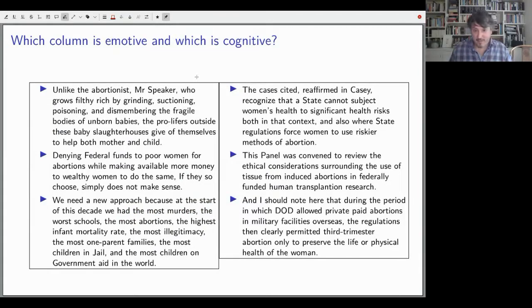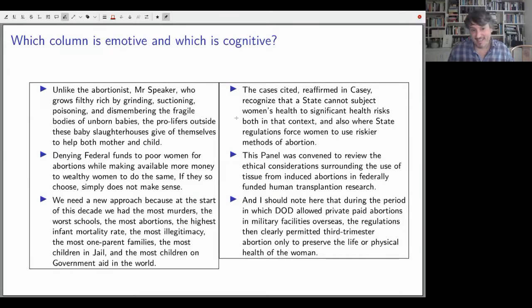These are just a few of the highest and lowest rated speeches along that scale, limiting to the abortion topic. And I'll let you glance at a few of these and guess which of these columns is more emotive and which is more cognitive or rational.